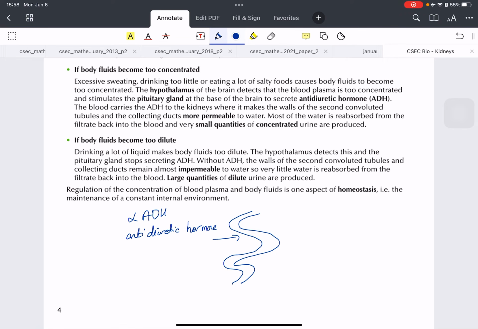Now, what produces ADH and what controls it? Well, in the brain, right, let's pretend that this is the brain here. You know what I mean, it looks more like a tree, but it's really the brain, right? We have an organ here that you may not have heard about. It's called the hypothalamus. Okay, it's over here if you want to get the spelling, right? So the hypothalamus is what detects the concentration of the blood. Okay, how much water we have in the body. It is going to send a signal to a gland. This is called the pituitary gland.